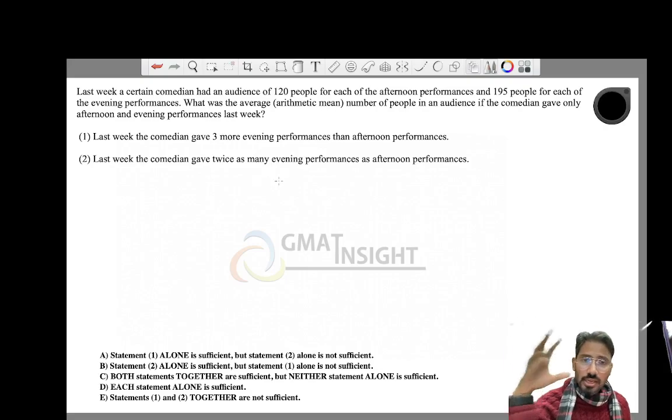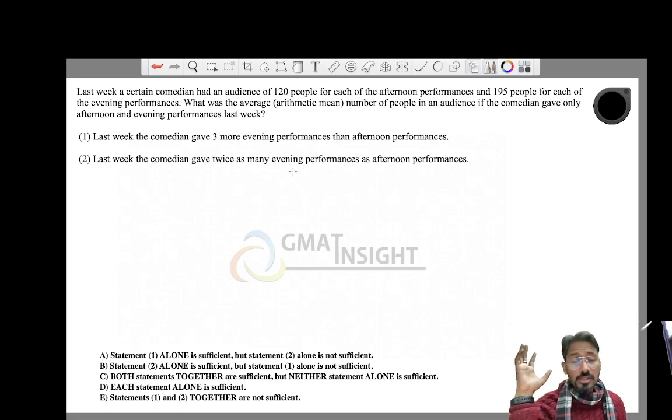Let's just once again look at another question that comes from Arithmetic, the most important unit right now after GMAT has turned into GMAT Focus. Now let's read the question.